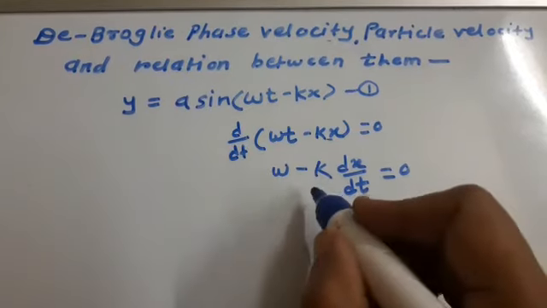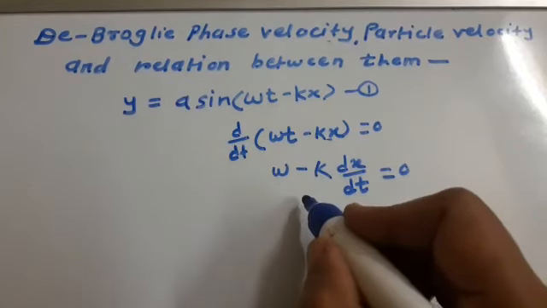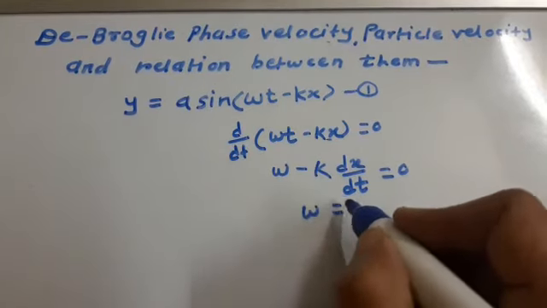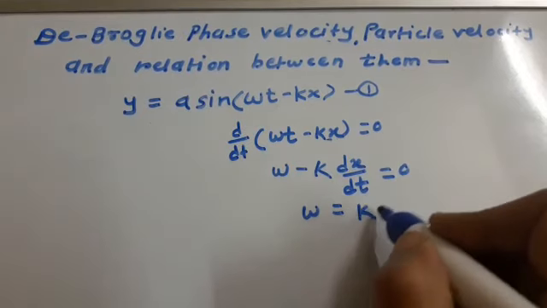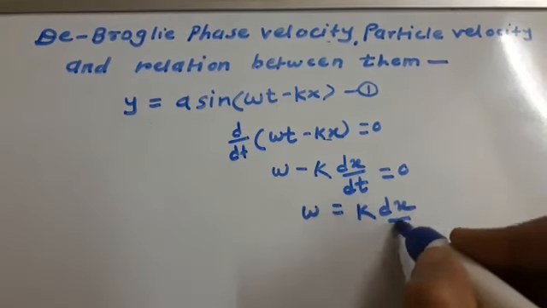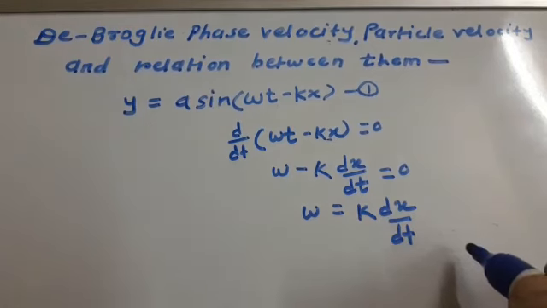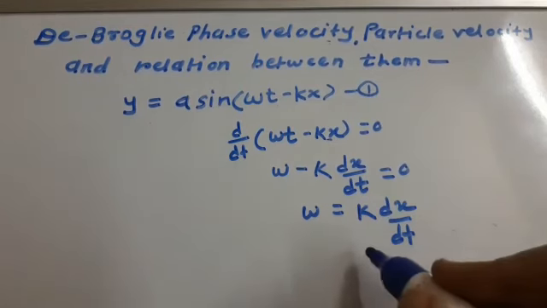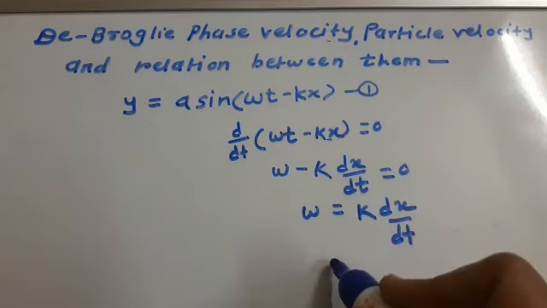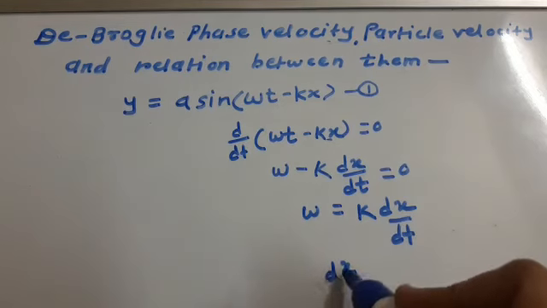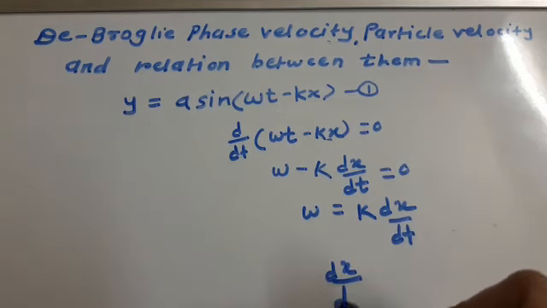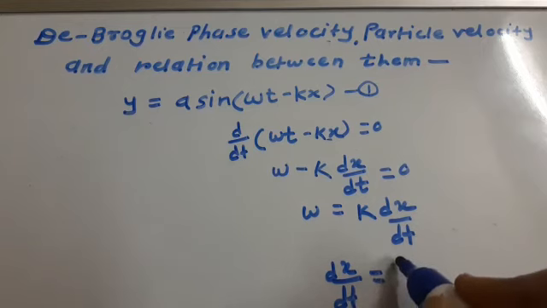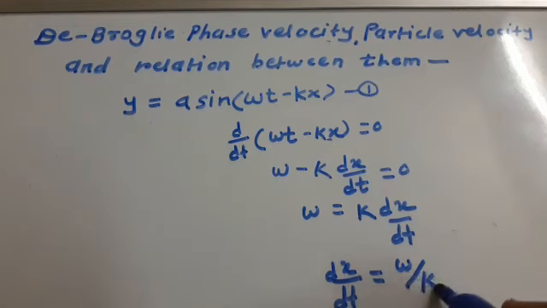Rearranging this equation, omega is equal to k dx by dt, or dx by dt is equal to omega upon k.